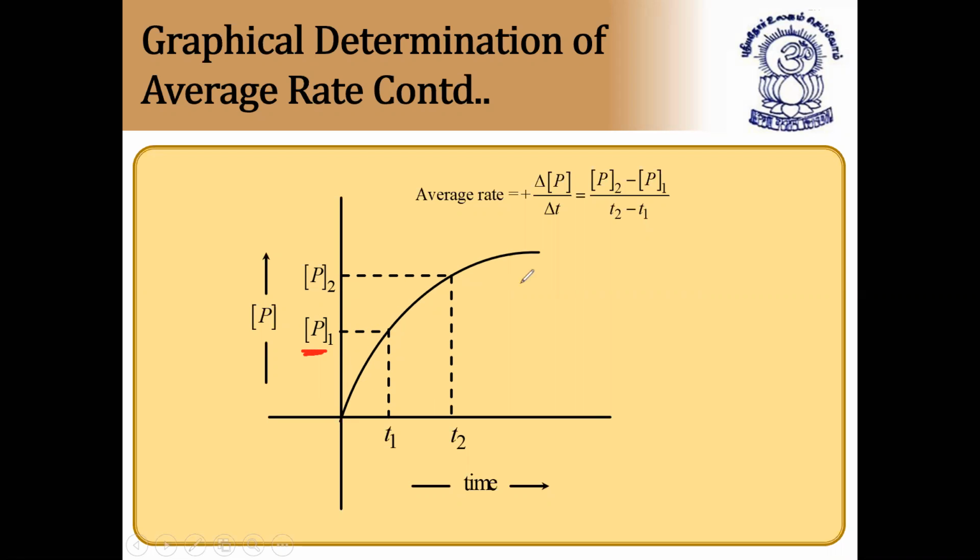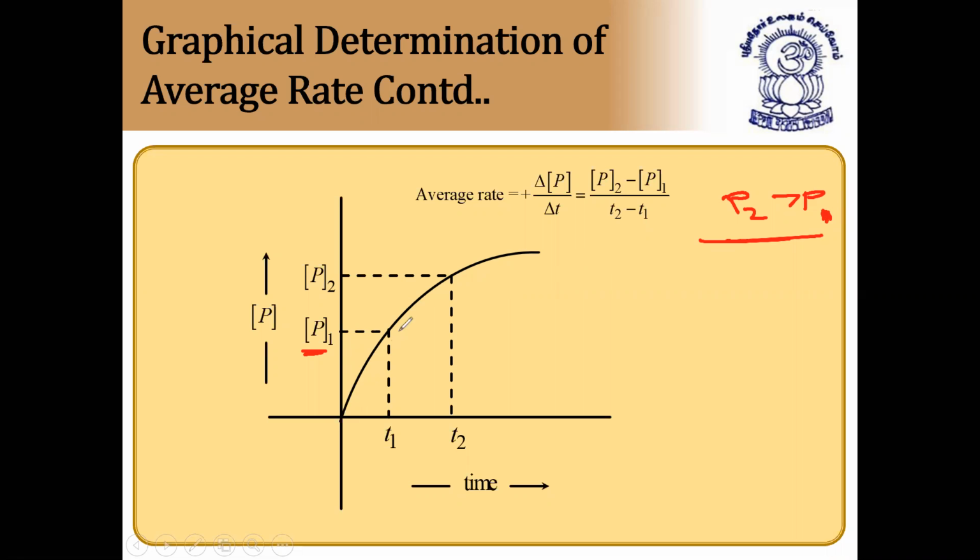It increases, that's why you use a positive sign, with P2 minus P1 over T2 minus T1. And always in this case, P2 is greater than P1. Again, I'm writing P2 is greater than P1. So that is the concentration after time.